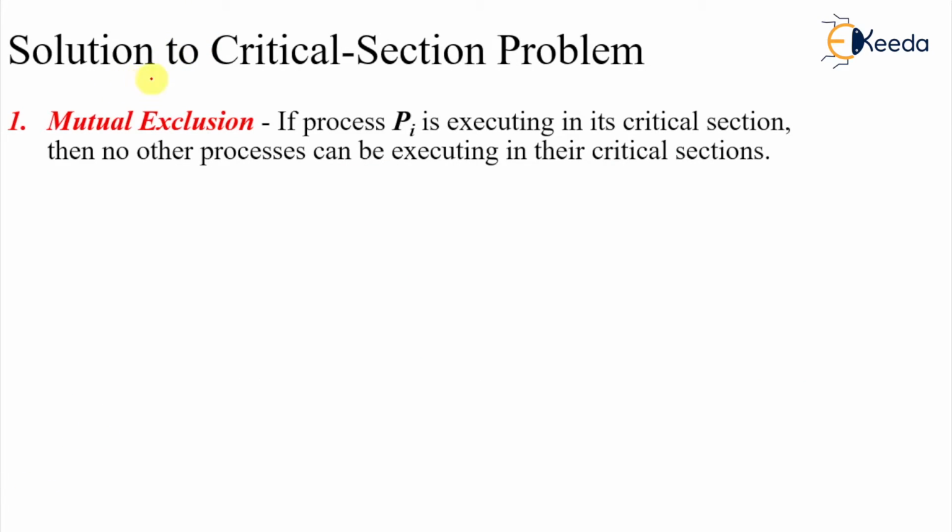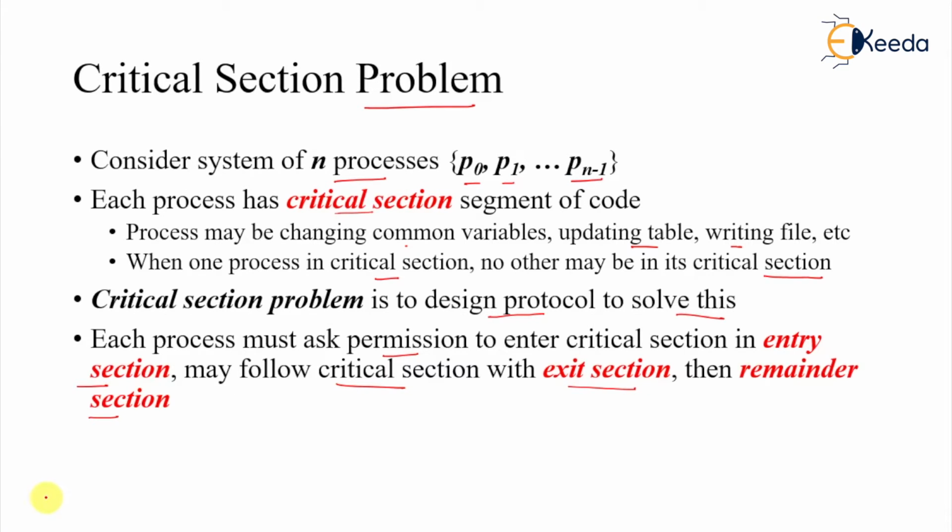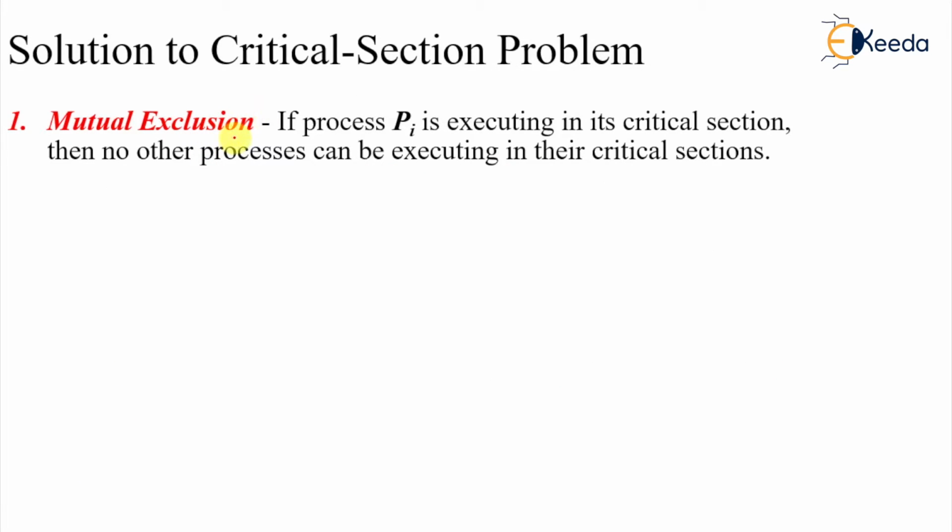Now, whenever we develop a solution to the critical section problem, one requirement is that while one process is in execution, no other process is allowed. That is one of the common requirements. We want mutual exclusion. If process Pi is executing in its critical section, no other process can be executing in its critical section, and that is a fundamental requirement of the critical section.